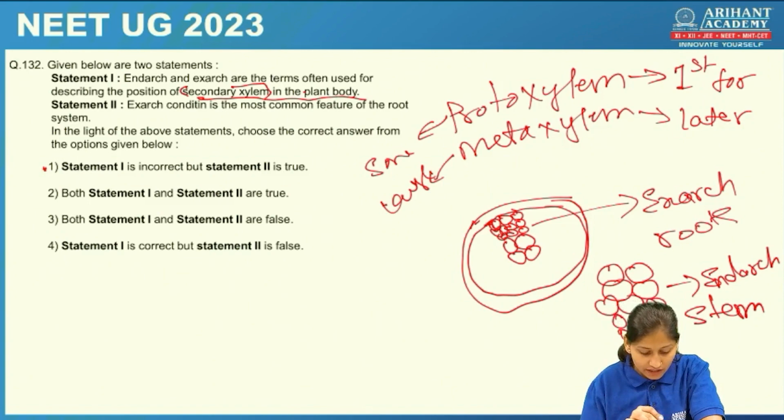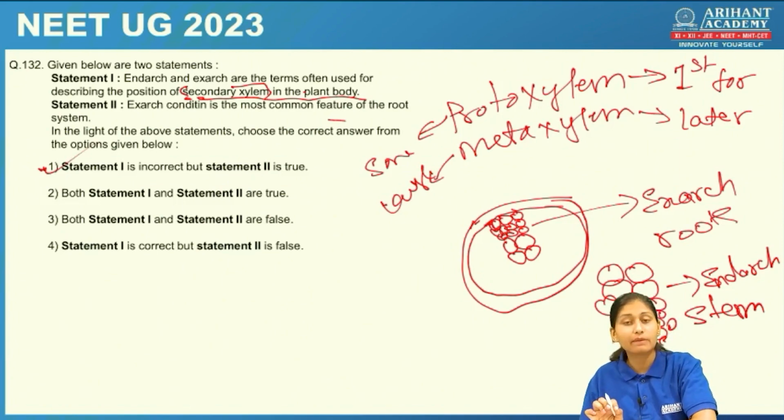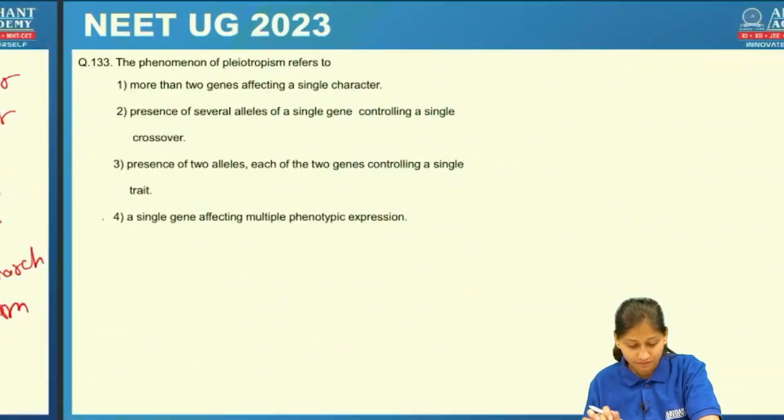Okay, so not in secondary xylem. Yes, the first statement is incorrect. Exarch condition is the most common feature of root system. Yes, this is the right statement. So statement 1 is incorrect, but statement 2 is true. Let's check the next question.